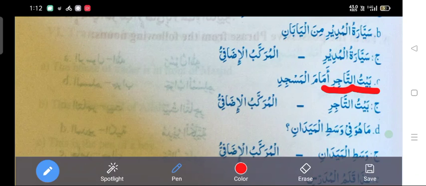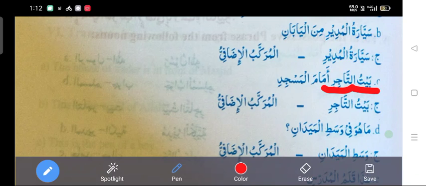As we know, Mudaf does not take al in the beginning, so Bait does not have al. At-Tajir, the Mudaf ilayhi, may take al or may not. If it takes, no problem; if it doesn't, no problem. So here two nouns are one beside the other, and we can consider Baitut Tajir a possessive phrase.